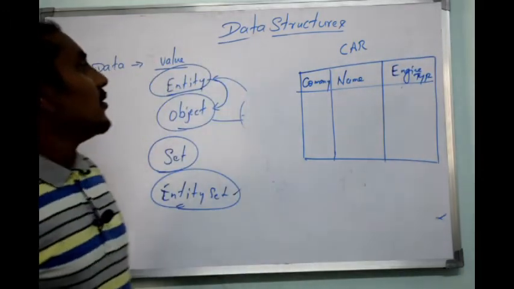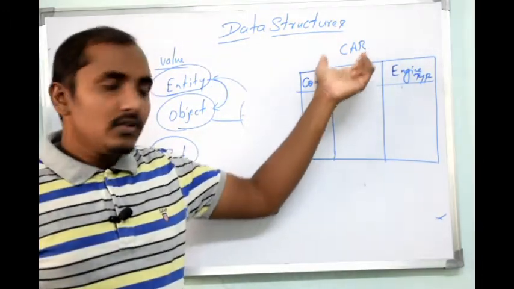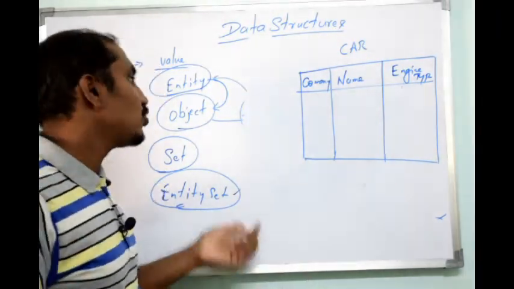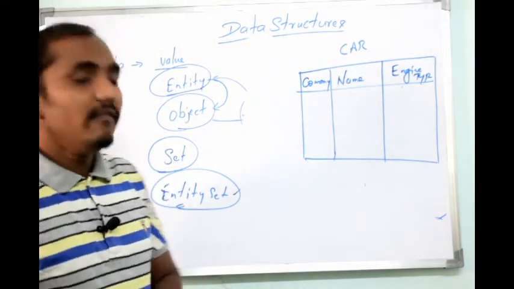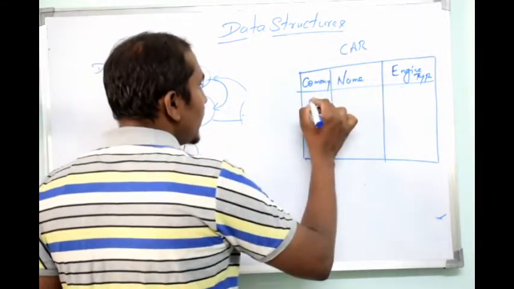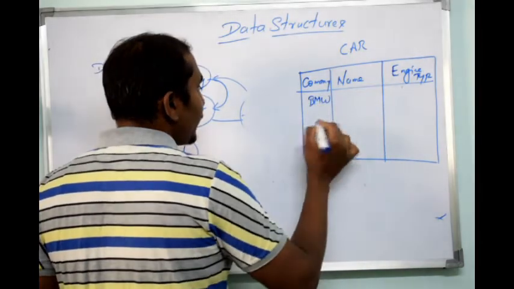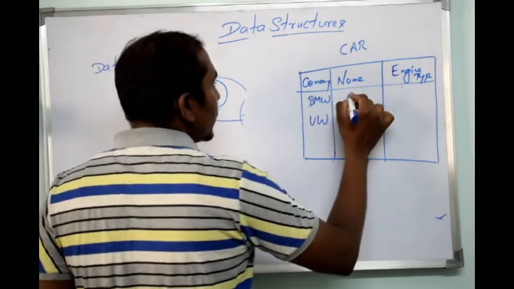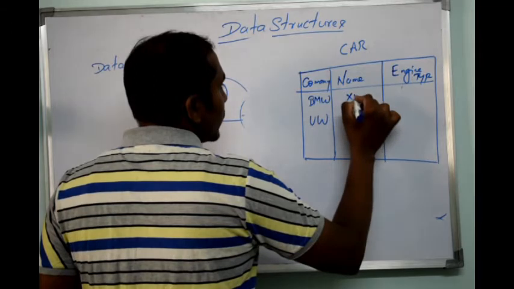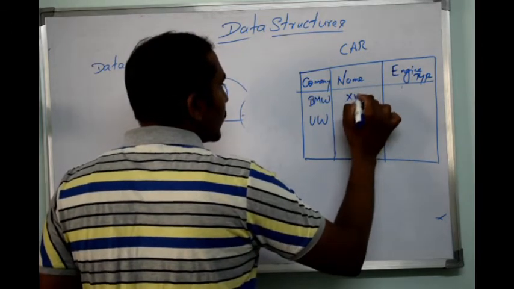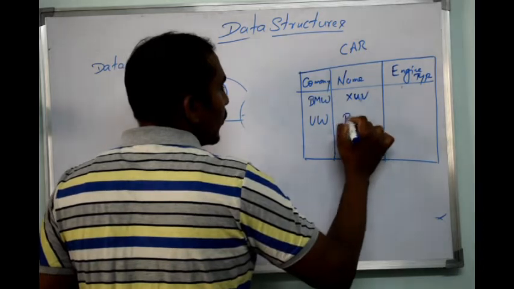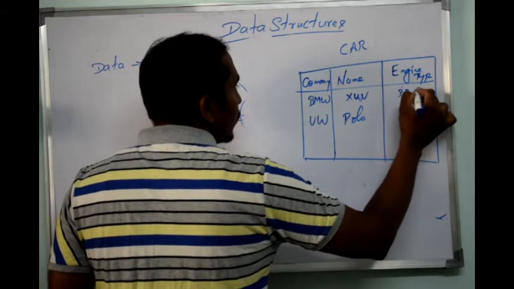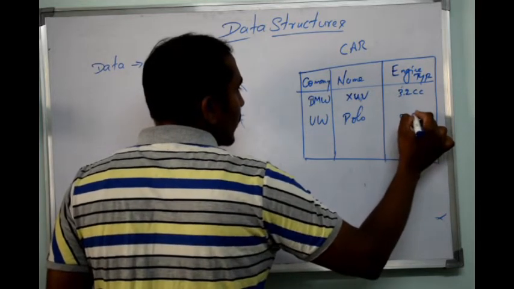Now, car is an entity. So in this table I can store the details of several cars, with company names, for example BMW and Volkswagen, car names like XUV and Polo, and engines like 3.2 cc as well as 2.5 cc.